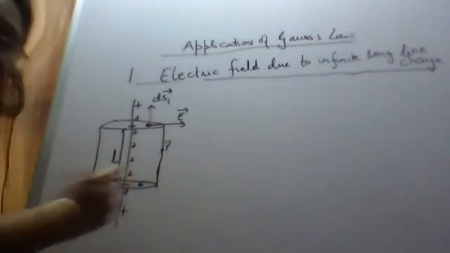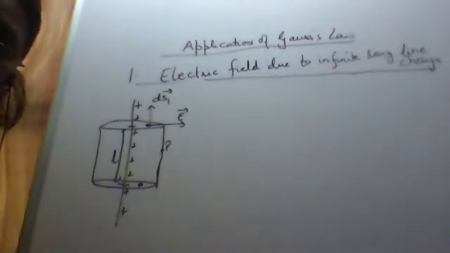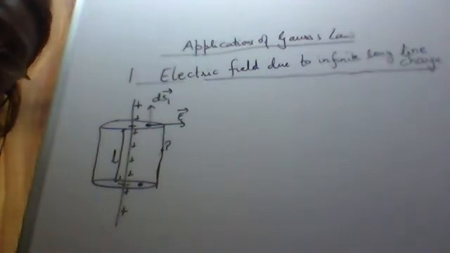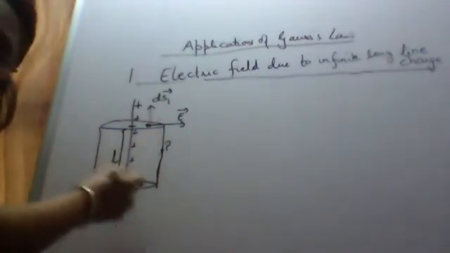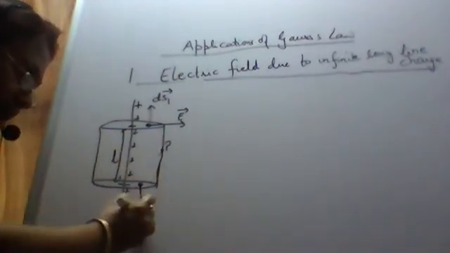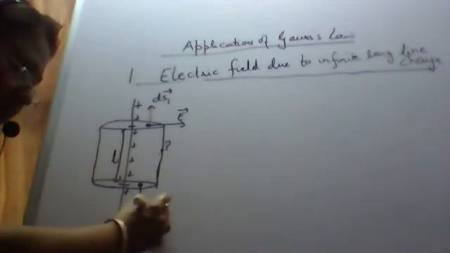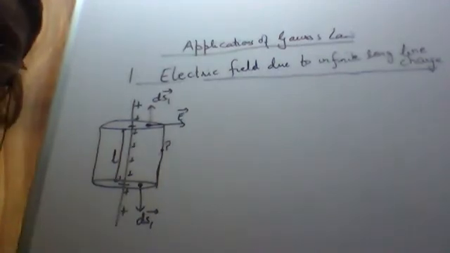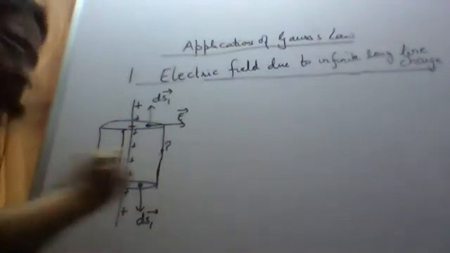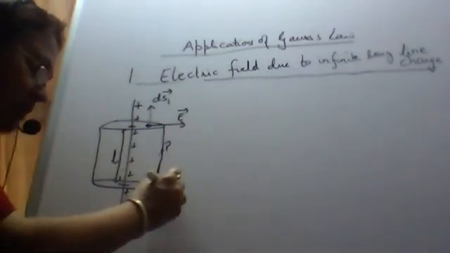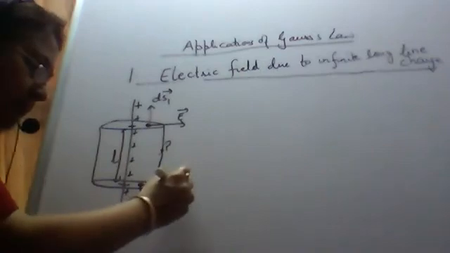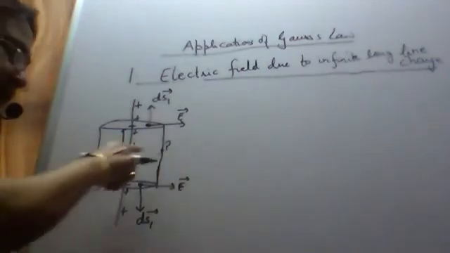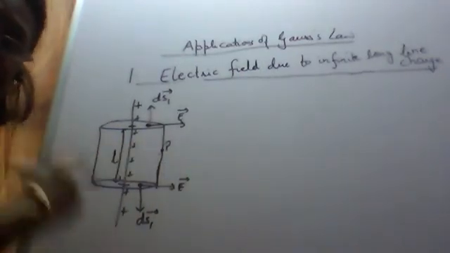The same way on the other circular surface also, we'll consider one small surface. Let its area be ds1, the same type of surface, and this is the direction of ds1, normal to the surface. Electric field due to positive charge points away. Now the third type of surface is the cylindrical surface.